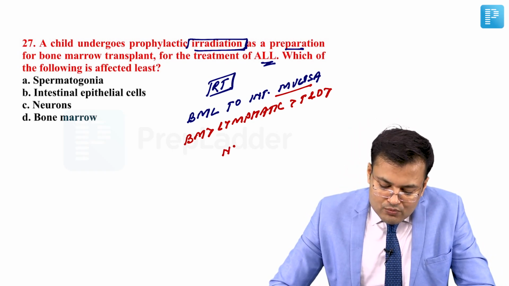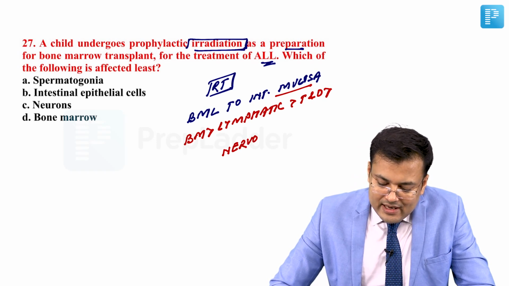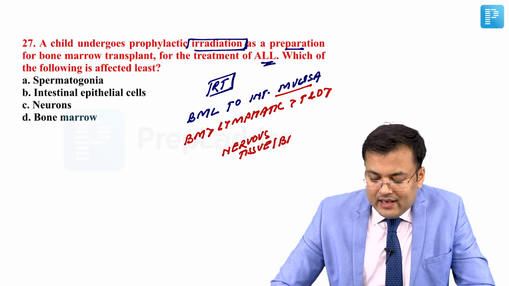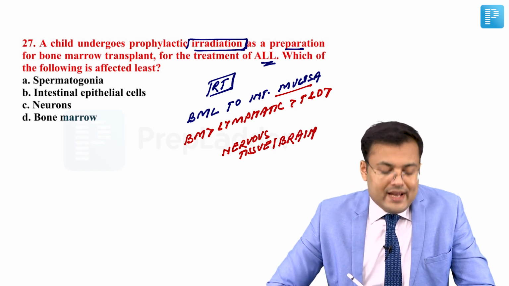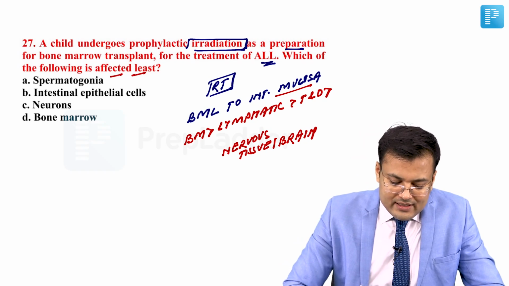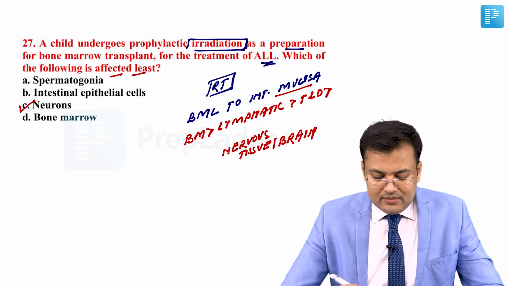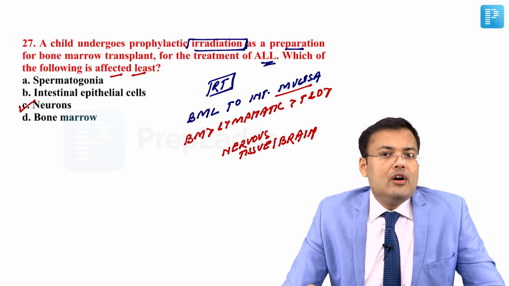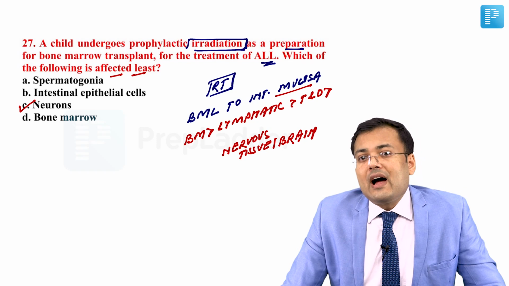Which one is most resistant? And that is nervous tissue or brain. So what is the correct answer? Least affected, obviously it's the neurons. Otherwise bone marrow, intestinal epithelial cells, spermatogonia, all of these are highly sensitive.